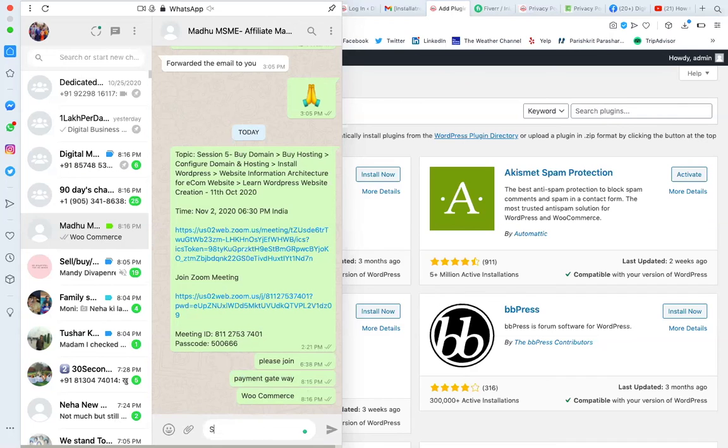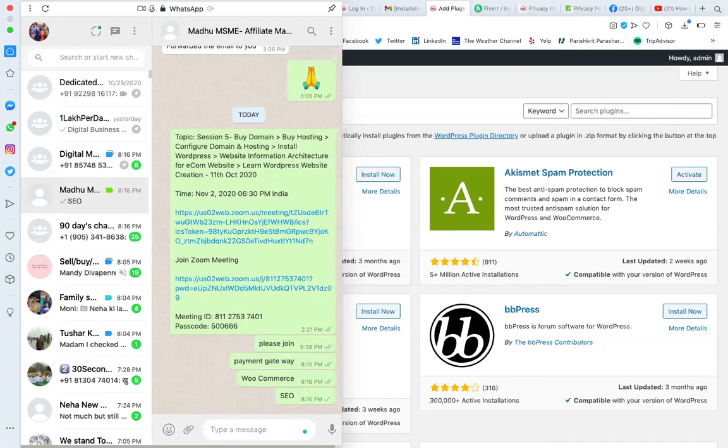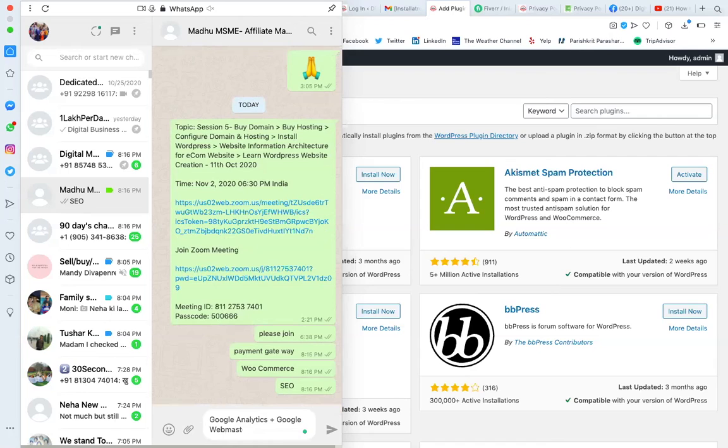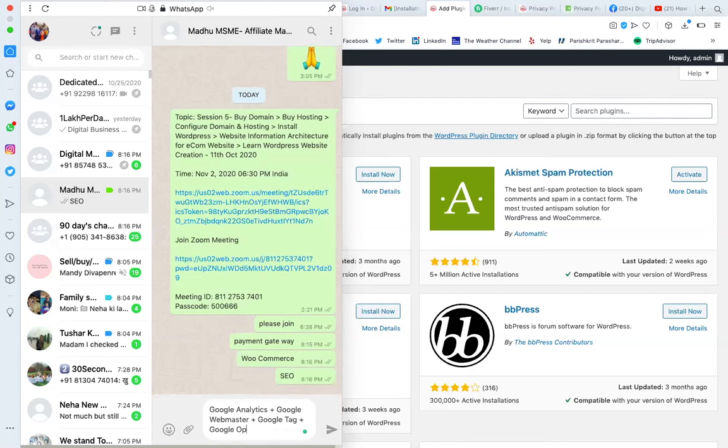Apart from that, I will show you how to install an SEO plugin. We also want to add Google Analytics, and then Google Webmaster, all the Google tools: Google Webmaster, then Google Tag Manager. All these are Google tools. Google Optimize, AdSense.